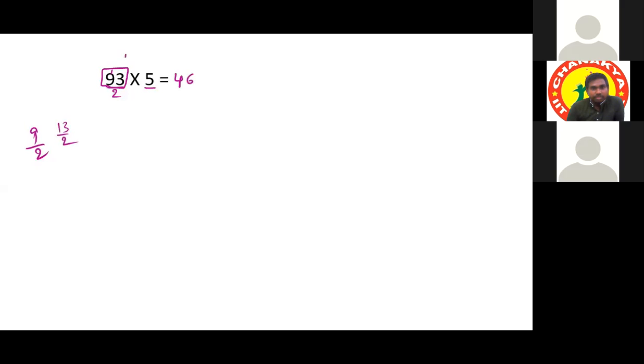And what is the remainder here? Actually, it is 13, but it is 12 only. 6 times 2 is 12 only. What is the remainder? 1 is the remainder. So if 1 is the remainder, simply write the last digit as 5. That's all.